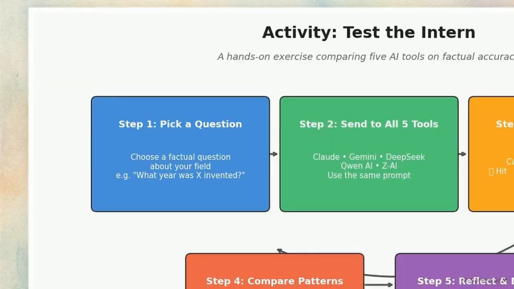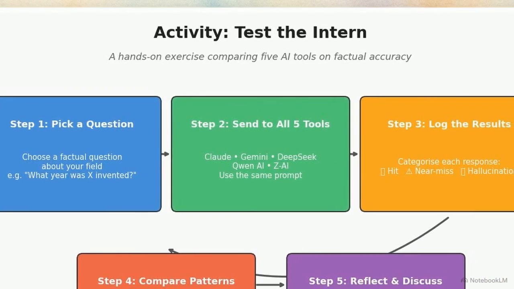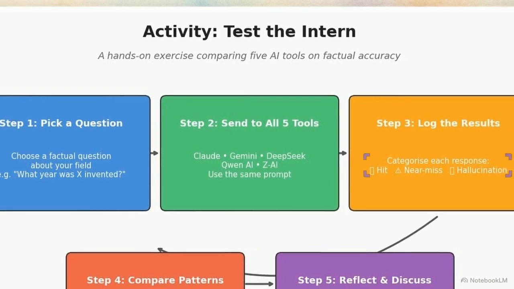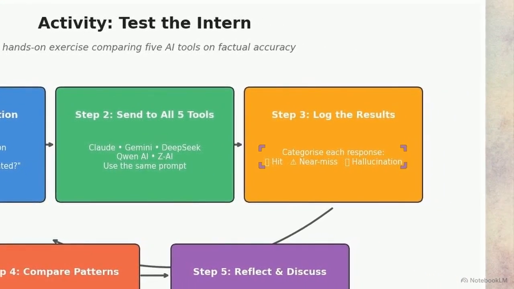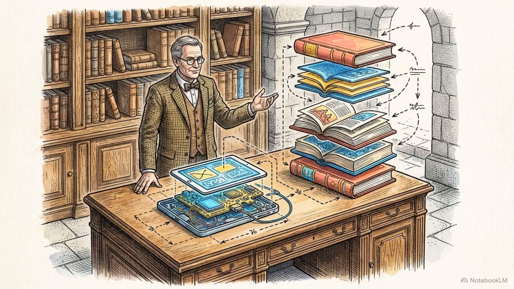To move from passive trust to active verification, run a baseline stress test. Select a factual question from your field where you know the answer. Input that prompt into 5 AI platforms concurrently. Categorize each output as a hit, near miss, or hallucination. Observing these error patterns firsthand calibrates your expectations, letting you use the AI as a starting point rather than an authoritative final product.